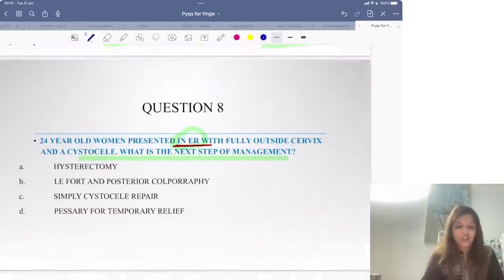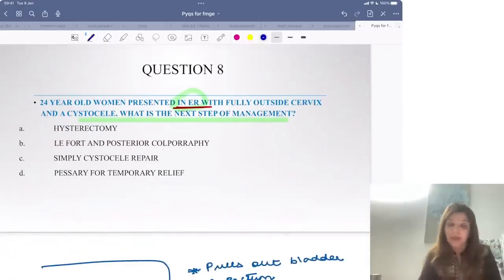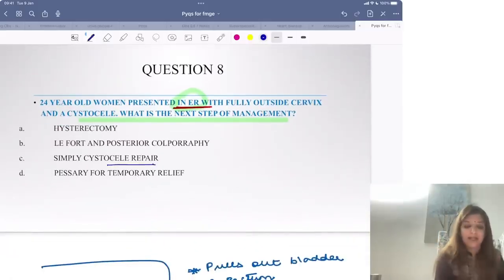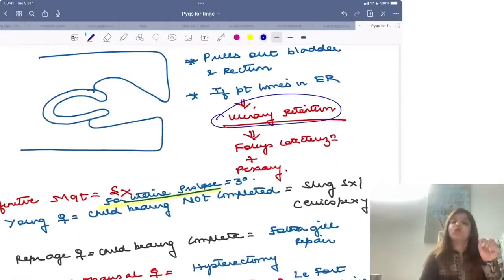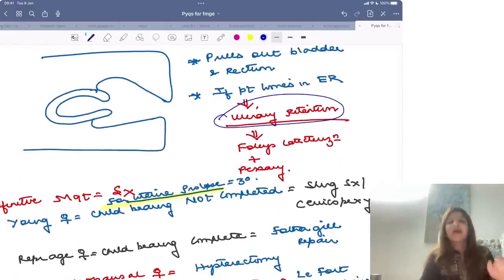And if they are asking you what is the next step, after coming to the emergency room we will not take her for cystocele repair. Next step will not be cystocele repair. Next step is that I am going to put a Foley's catheter and I am going to make her uterus be inside, because if the uterus is inside she will be able to pass her urine. Otherwise, until we do surgery, every time she will have urinary retention.